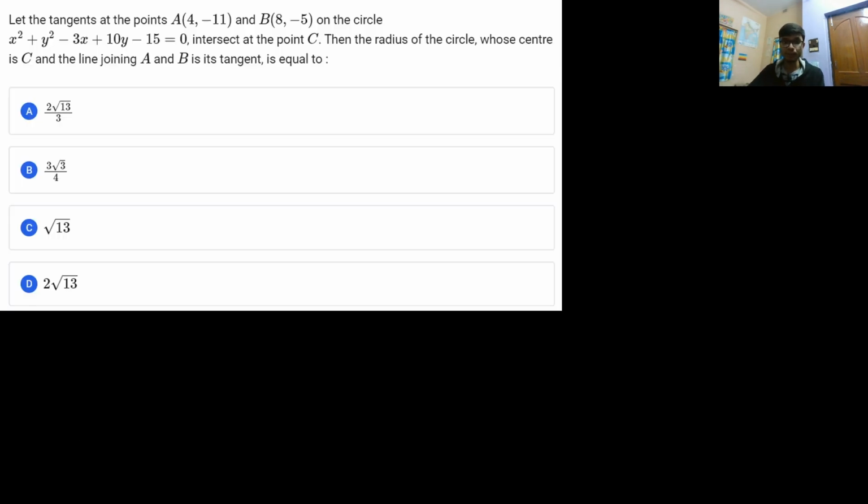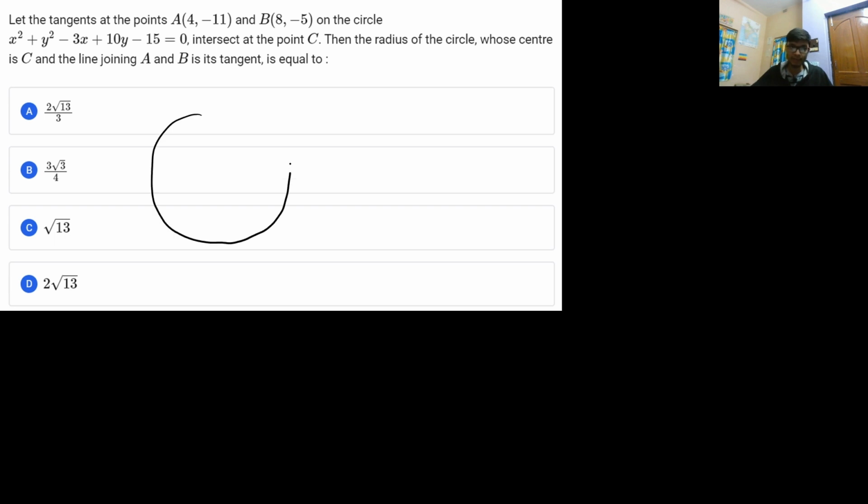Alright, so let us move to the ninth problem. Let the tangents of a circle at points A and B intersect at point C. Then consider the circle whose center is C, and the line joining A and B is its tangent. What is the radius of the circle? So that is a pretty simple case.